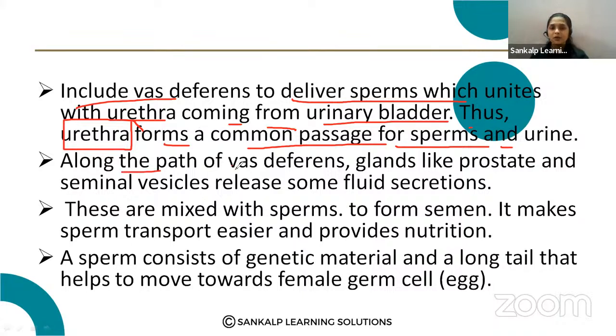Along the path, glands like the prostate and seminal vesicles release fluid secretions. Just imagine, you have already completed the function of the testes.